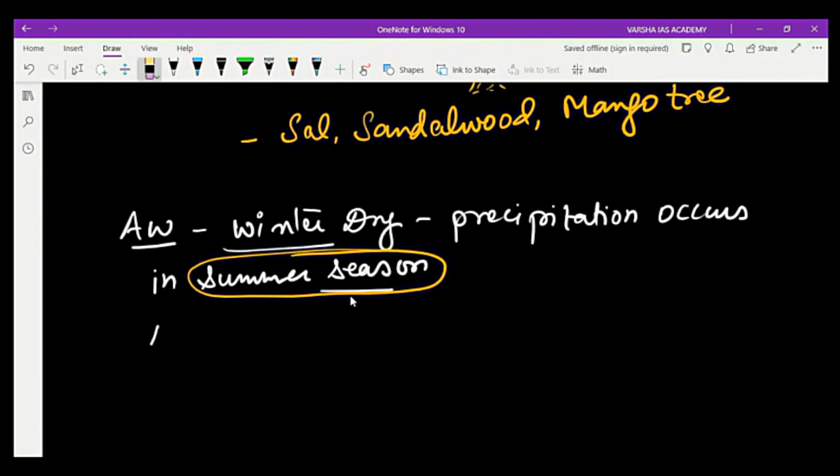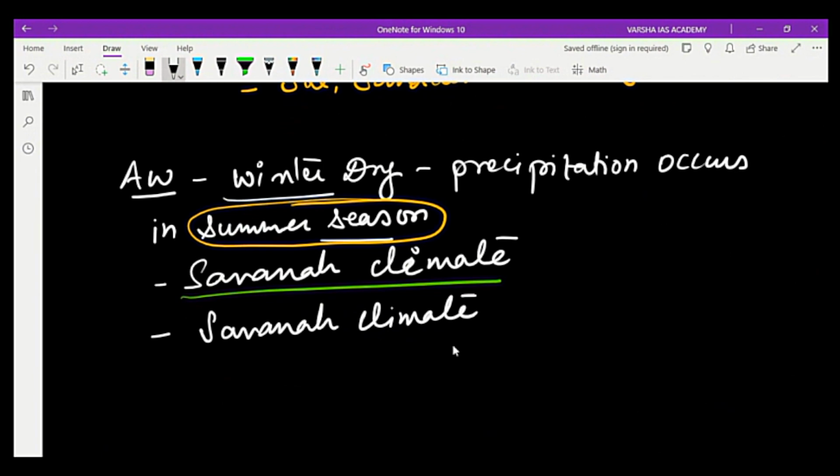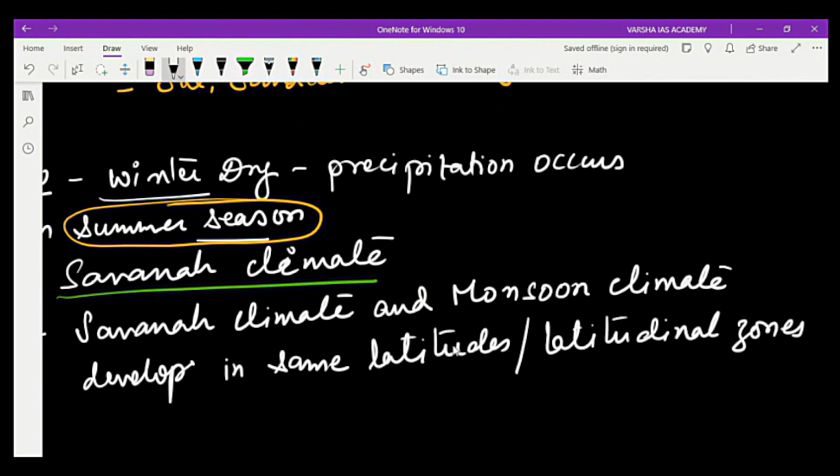And also, AW climate is called savanna climate. It is also called savanna climate. And also, savanna climate and monsoon climate develop in the same latitudes or latitudinal zones.